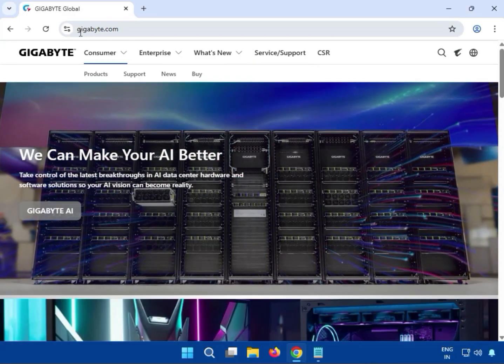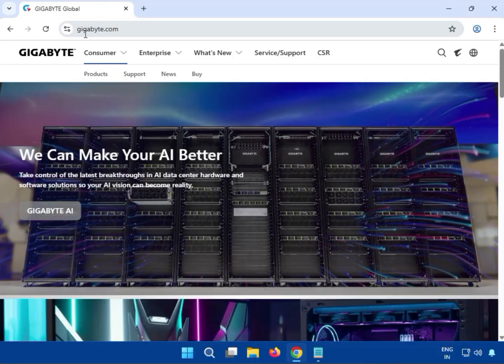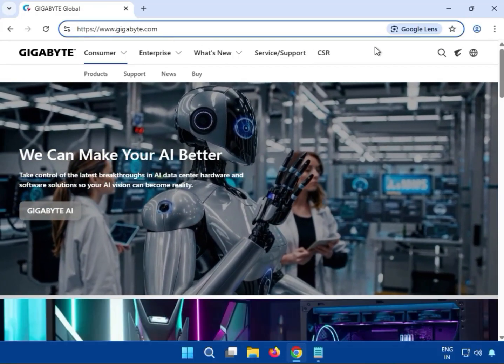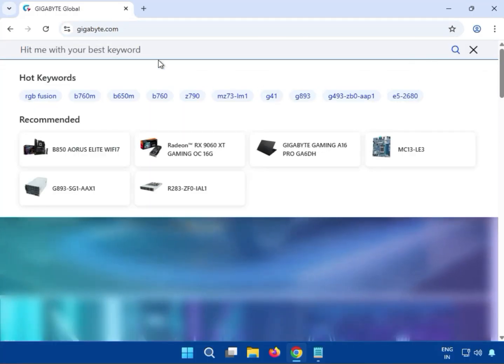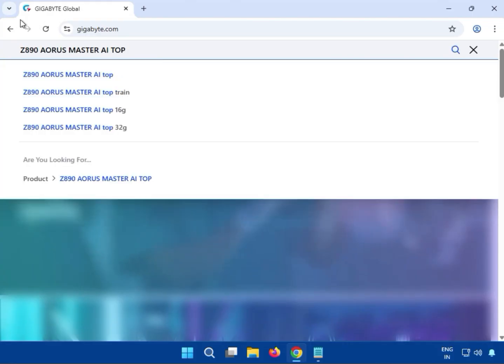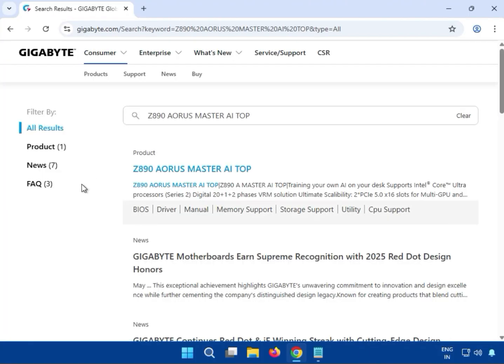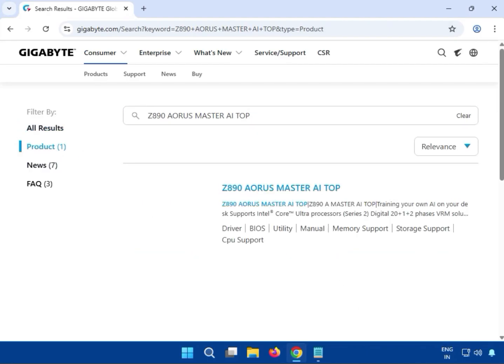So next, we have to go to gigabyte.com. Okay, then you can see here the search key, then you have to type your model number Z890 AORUS Master AI2, then hit enter. After, you can see here product, click to product. After that, click on this title icon, just single click. After that, you can see a new tab opens automatically.